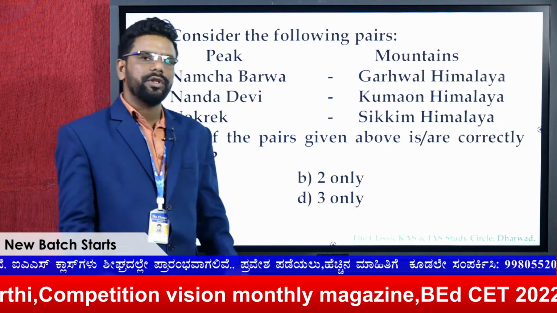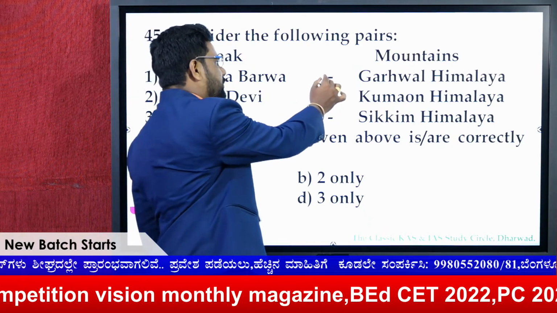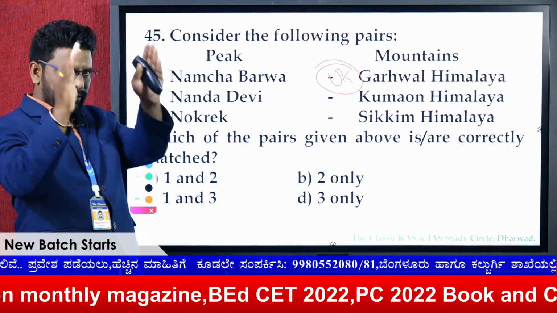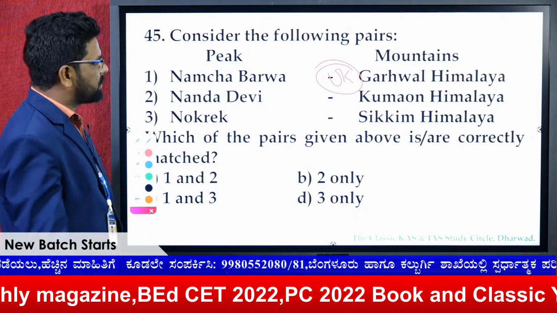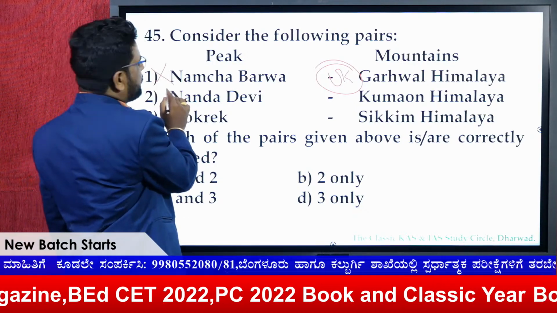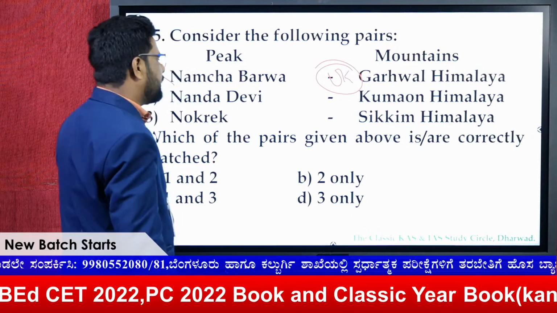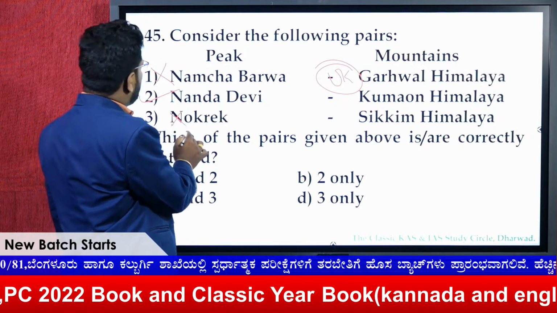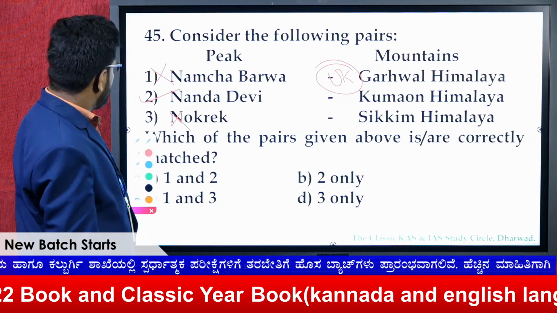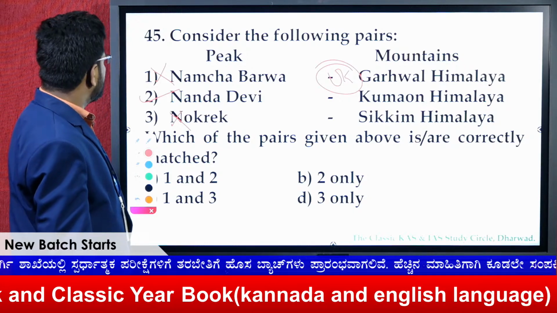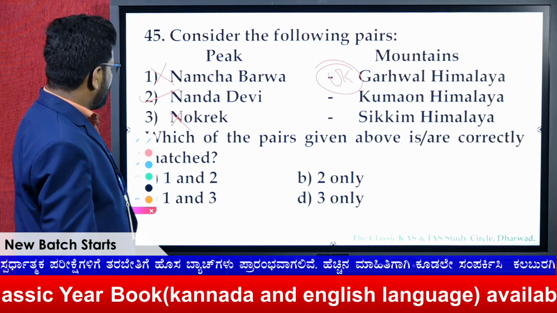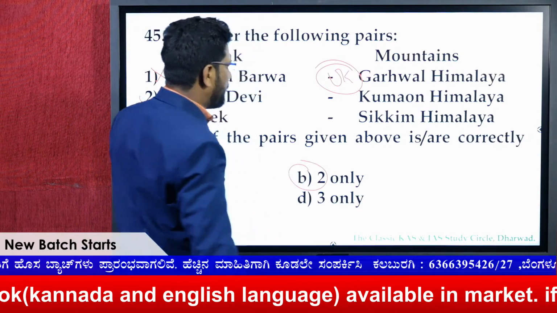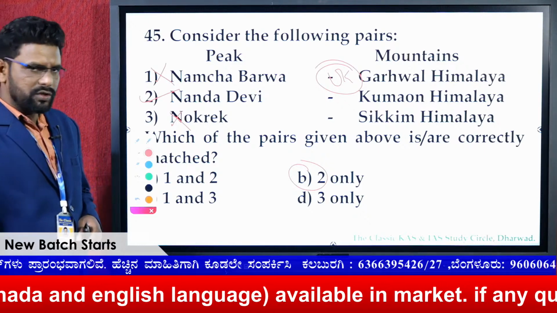Garhwal, as you know, UK means Uttarakhand. But Namcha Barwa is in Arunachal Pradesh, so this statement cannot be right. Nanda Devi, yes, this is right. Nokrek is in Meghalaya, not in Sikkim. So here only pair 2 is correctly matched. The answer for this question is B.